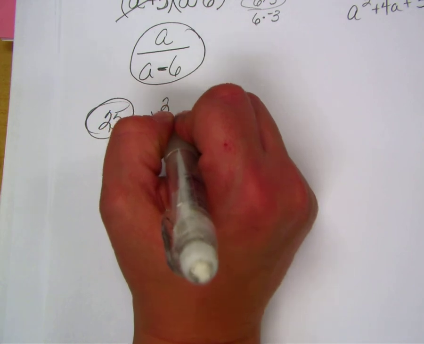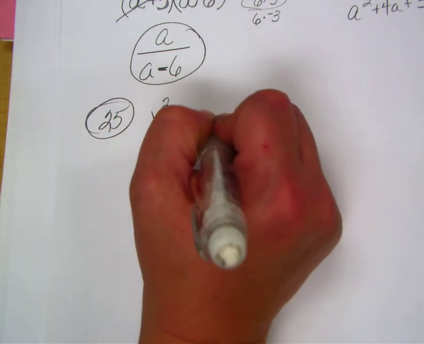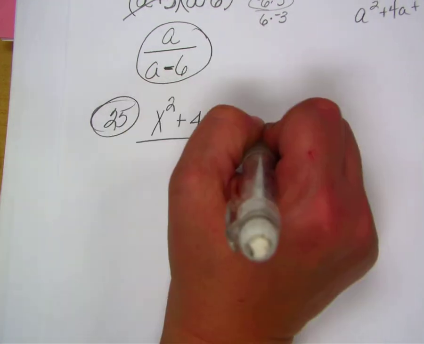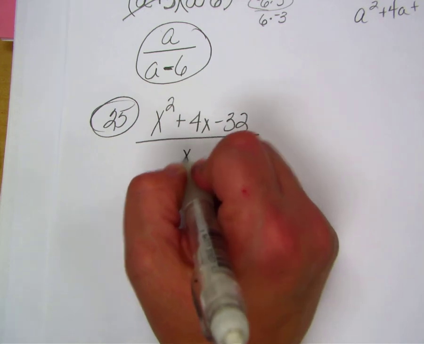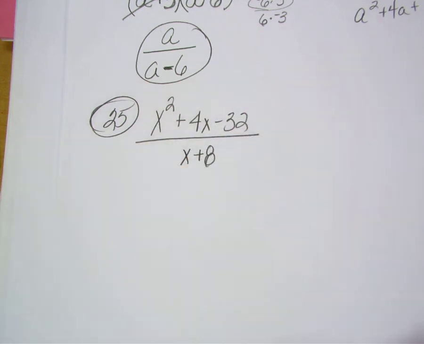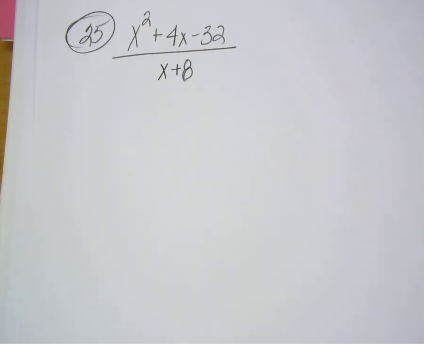X squared plus 4x minus 32 divided by x plus 8. Okay? Guys, you need to listen, please. Okay, the first thing I need to do is try to factor out the greatest common factor.